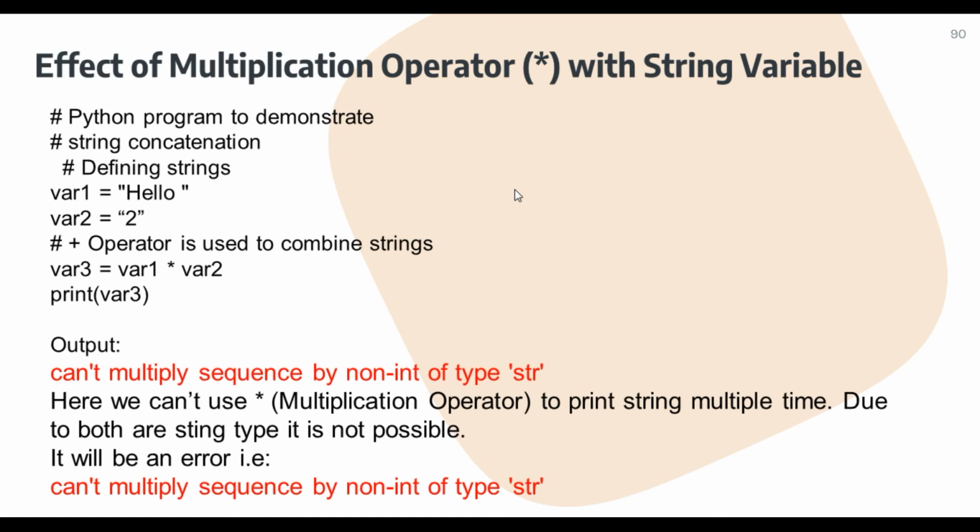Now, the effect of the multiplication operator with a string variable, second type. Suppose both values are strings. Here 2 is considered a string because it is enclosed in quotes, single, double or triple. If you multiply hello by this, it will definitely give an error saying can't multiply sequence by non-int of type str. So we can't use the multiplication operator to print a string multiple times when both are string type; it will cause an error.